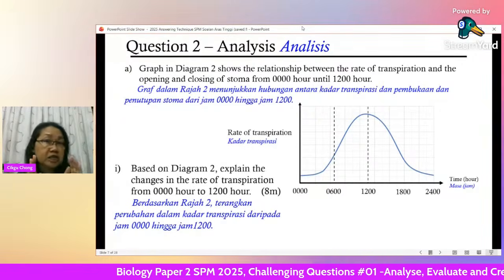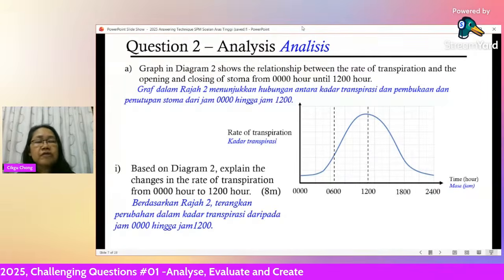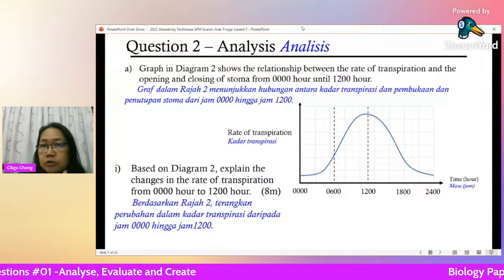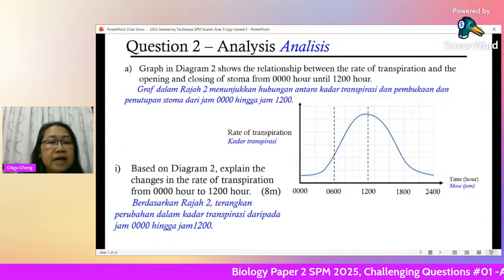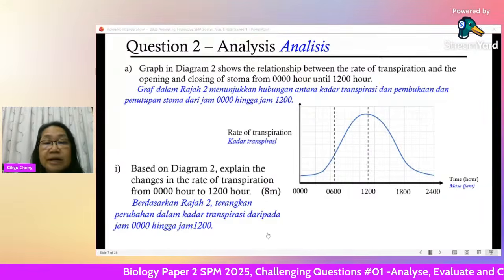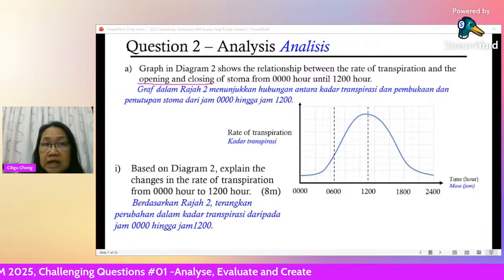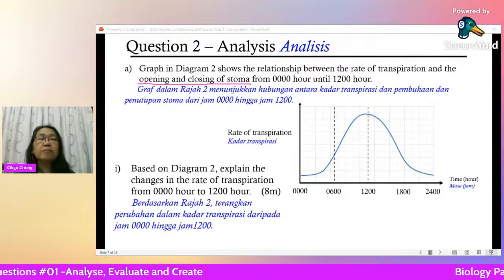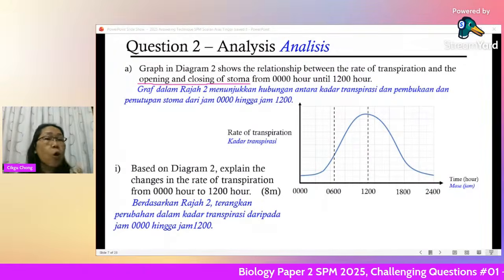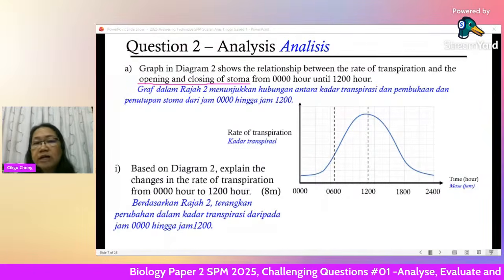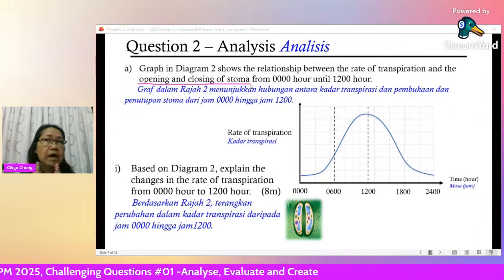So you must mention transpiration from 0000 hours to 1200 hours. But you see the question? You must relate it with the opening and closing of stoma. You see that? You have to mention it, because the question asks you to relate to the opening and closing of stomata. So your answer is not just talking about transpiration. You must say why the transpiration increases. Because the stoma opens. And you should know that 0000 hours is at night. That's when your stoma closes.